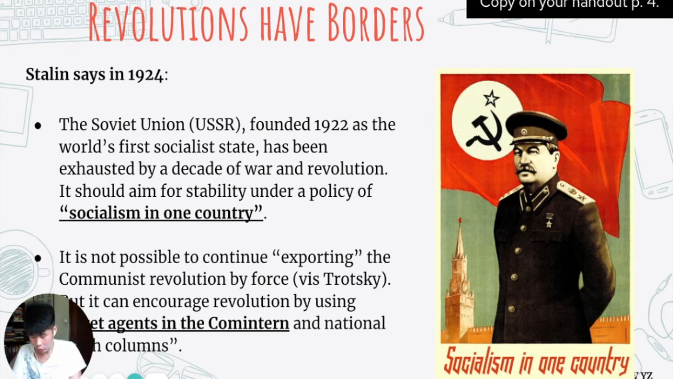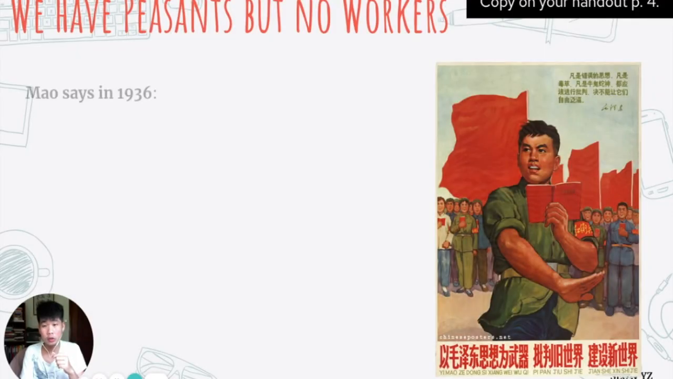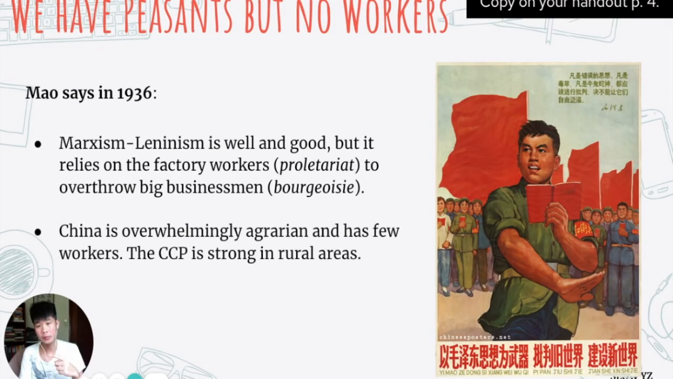So let's copy down on page 4. You can encourage more revolutions using your secret agents, but as a country, focus on yourself first. That's what Stalin says. This is called socialism in one country. The Chinese have their own ideas. The Chinese and the Vietnamese, because the Chinese and the Vietnamese in Asia believe that their conditions are different. Specifically, they have very few workers and many peasants. So the way they want to do it, because they have few cities, few workers, many peasants, the way they want to do it is talk about the peasants.